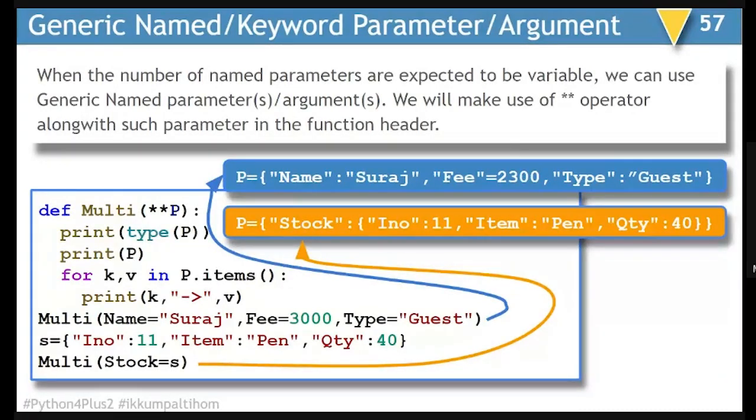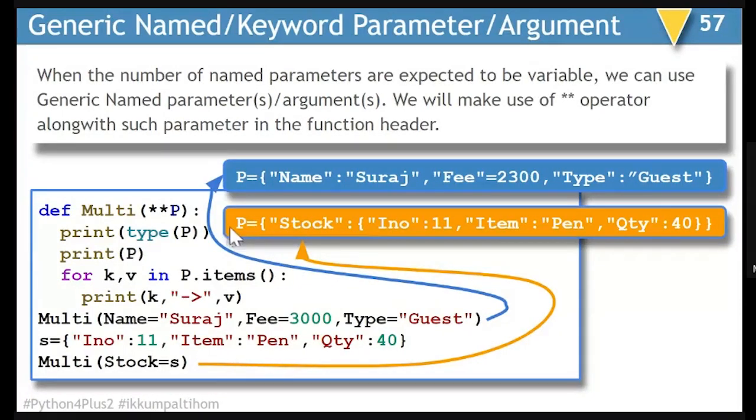And the value of that particular key will become the entire content of my new dictionary. Just notice the difference between the first one and the second one. In the first one, name and Suraj was a key value pair, fee and 3000 was a key value pair, and type and guest was a key value pair.